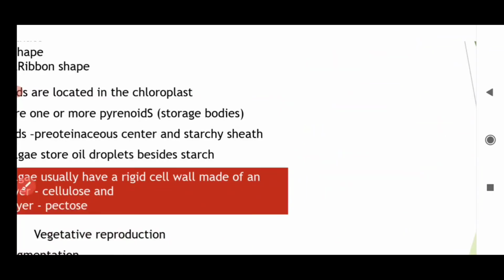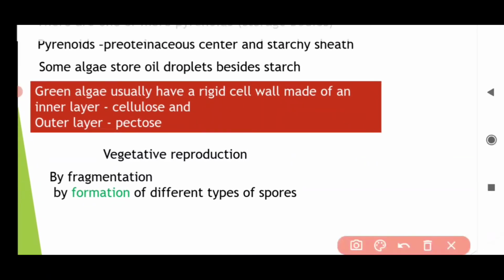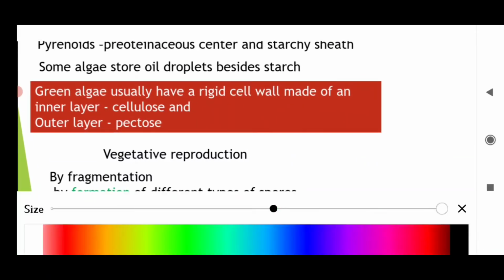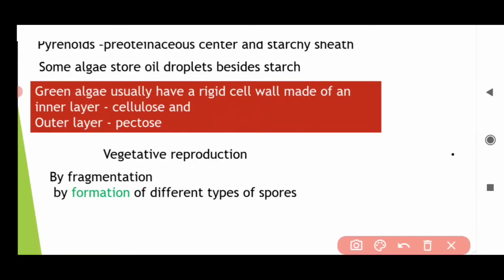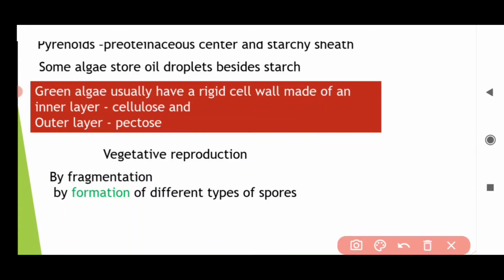All right. So next, how do they reproduce vegetatively? Vegetatively they reproduce by fragmentation, as I already explained.